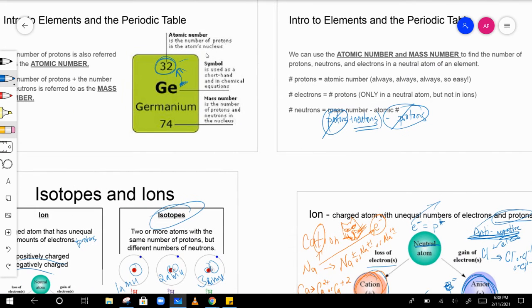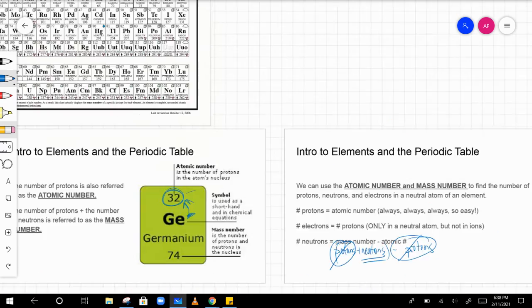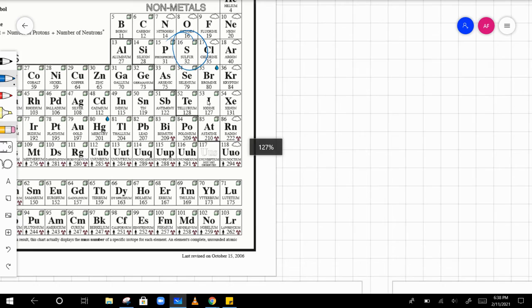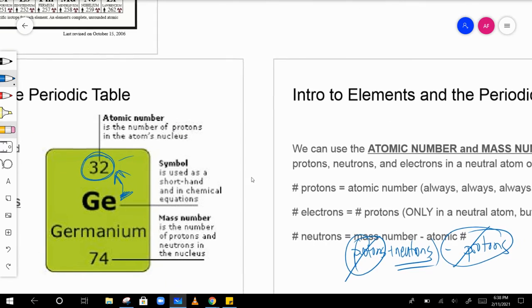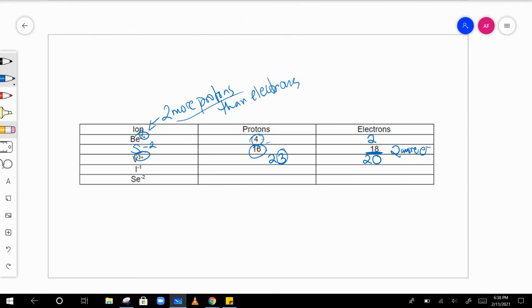So iodine here has the atomic number of 53. See that? 53 there. So that means it has 53 protons. That never changes. That's one thing that's always going to stay the same, the number of protons. Then we know it has a -1 charge, so it has 1 more electron than protons. So we add 1 electron here, so it's 54.